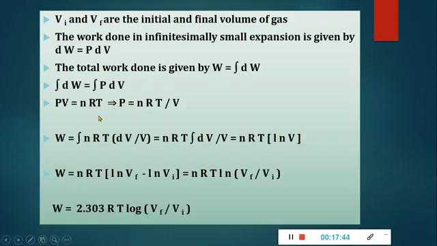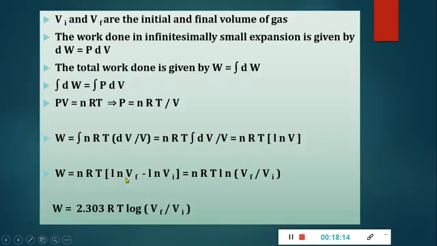But we know PV equals nRT. So P equals nRT upon V. So we will substitute nRT upon V in place of P, and the integrand will be dV upon V, because P dV is nRT dV by V. So nRT times the integral of dV upon V. The limit for the integral we will take Vi to Vf, initial volume to final volume. Now the integral of 1 upon V is ln of V, and the limit will be Vi to Vf.